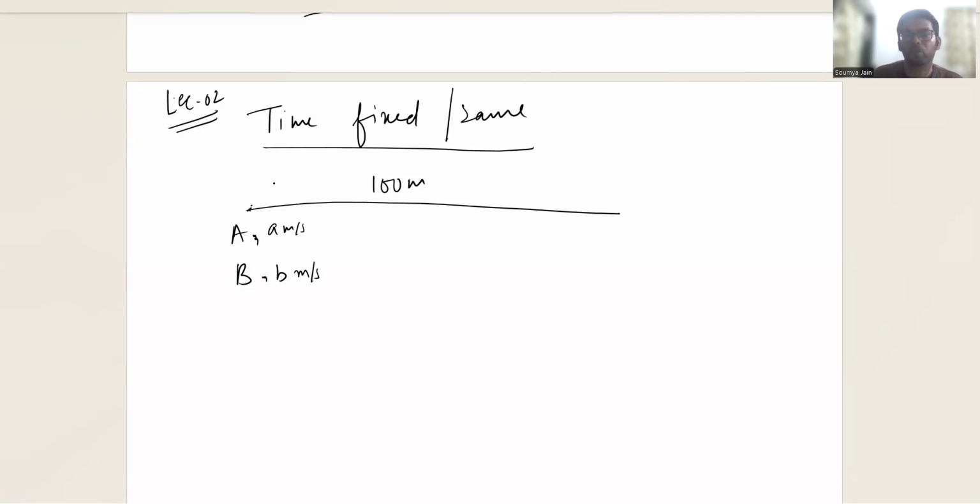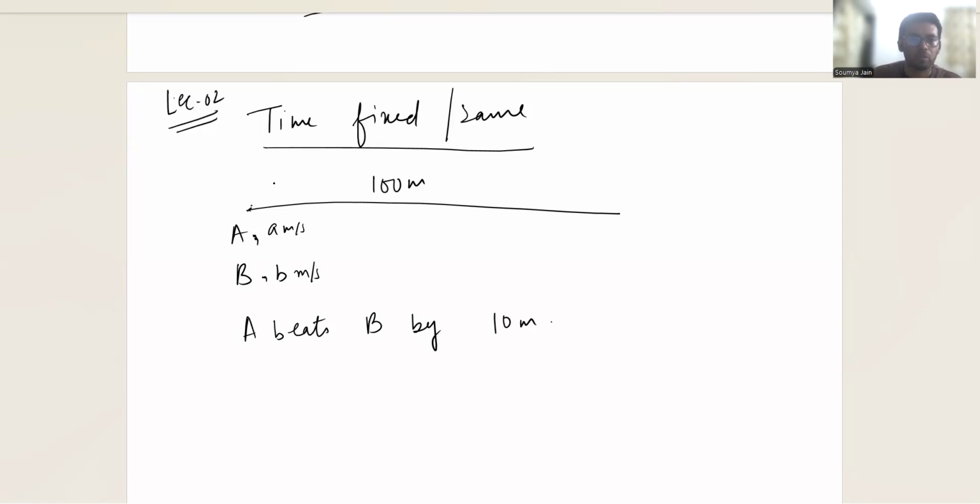Now, further, let's say it is given that A beats B by, let's say, 10 meters.